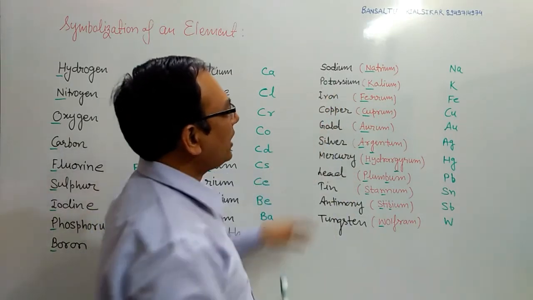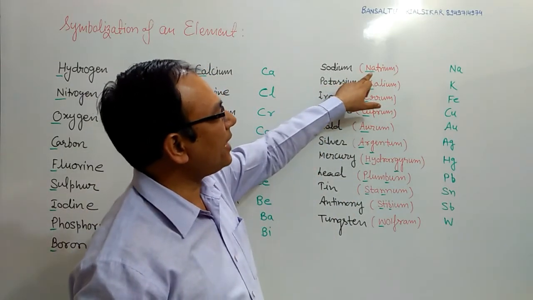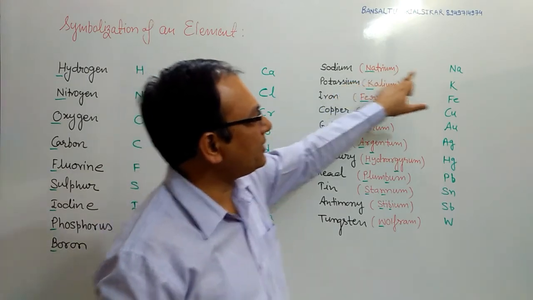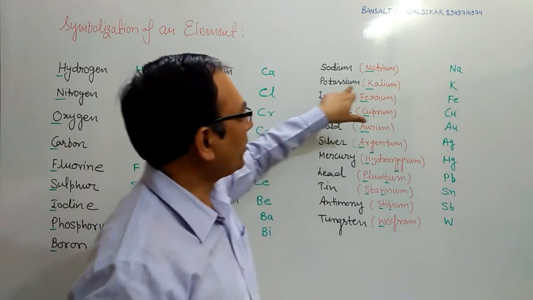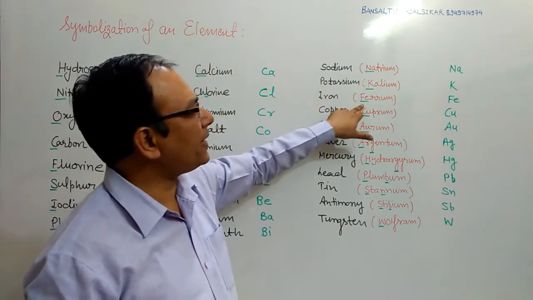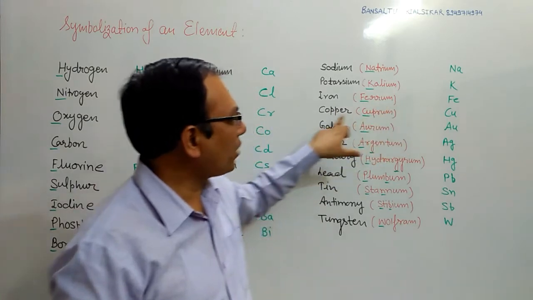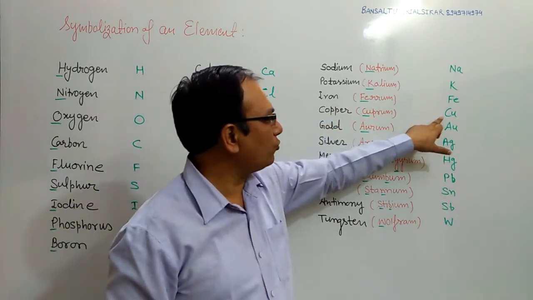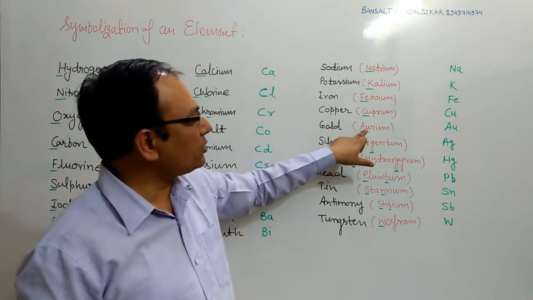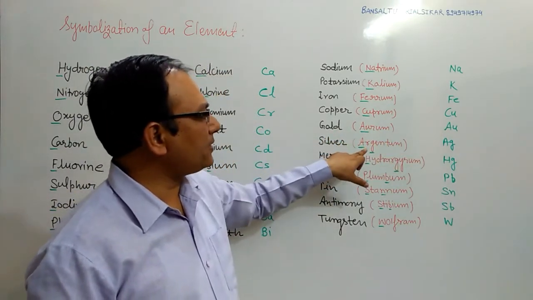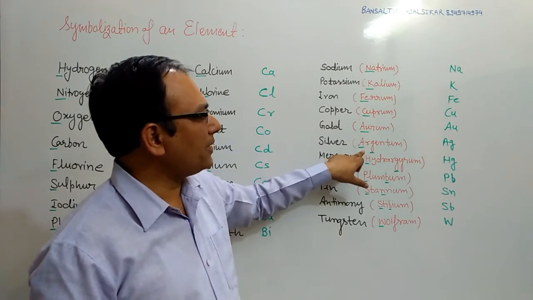In the case of sodium, the Latin name is natrium, and the symbol is Na. Potassium, kalium, the symbol is K. Iron, Latin name ferrum, symbol is Fe. Copper, Latin name is cuprum, so the symbol is Cu. Gold, the Latin name is aurum, symbol is Au. Silver, the Latin name is argentum, symbol is Ag.